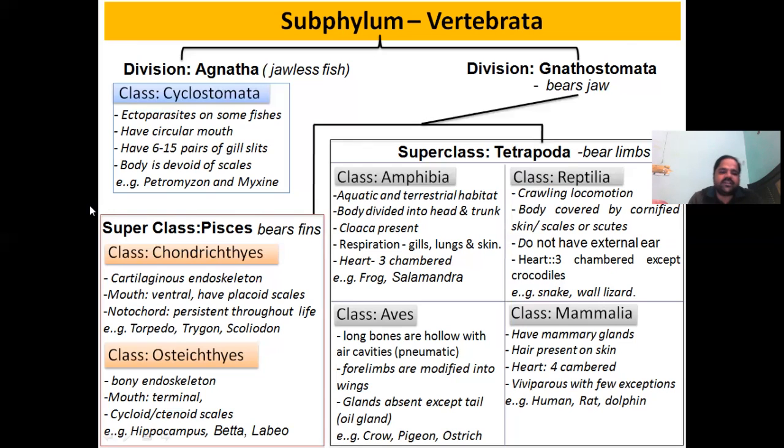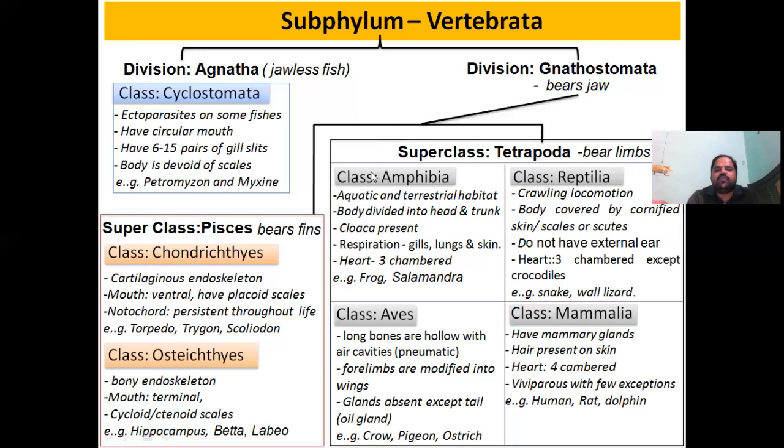In Chondrichthyes, the fishes have scales which are called placoid scales, but in Osteichthyes, they have cycloid or ctenoid scales. The examples are Hippocampus, Betta, Labeo. Whatever fishes we see in the market belong to Osteichthyes, like Labeo, Catla, Cirrhinus.